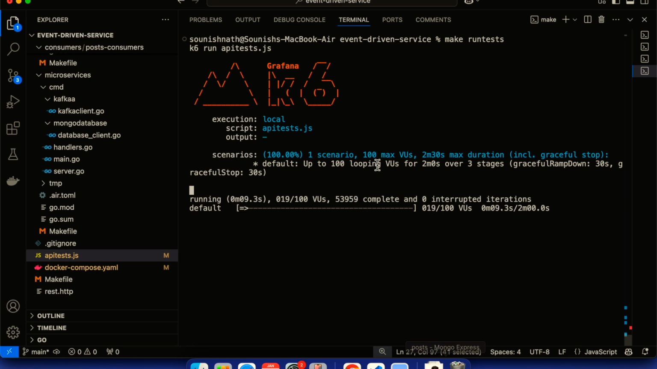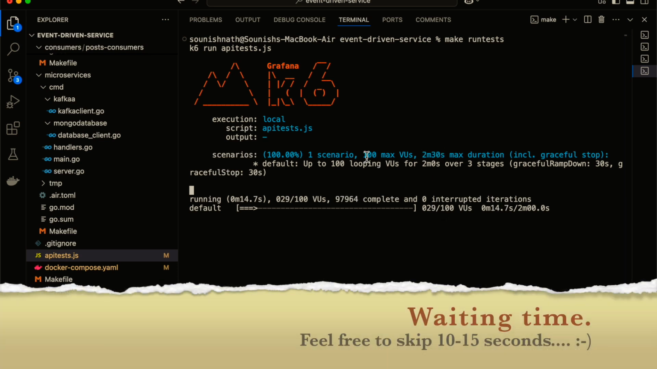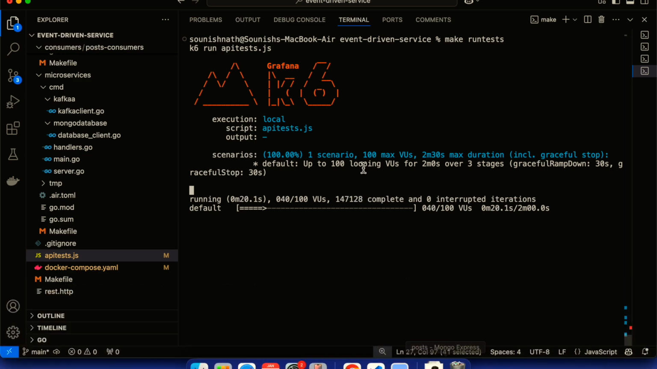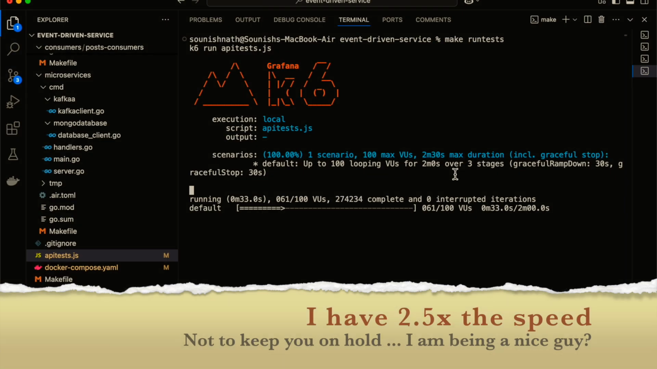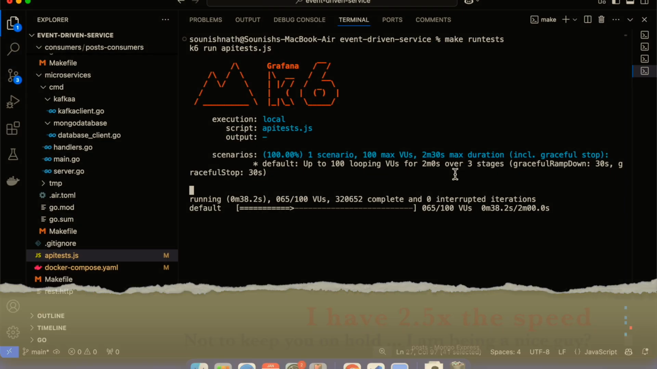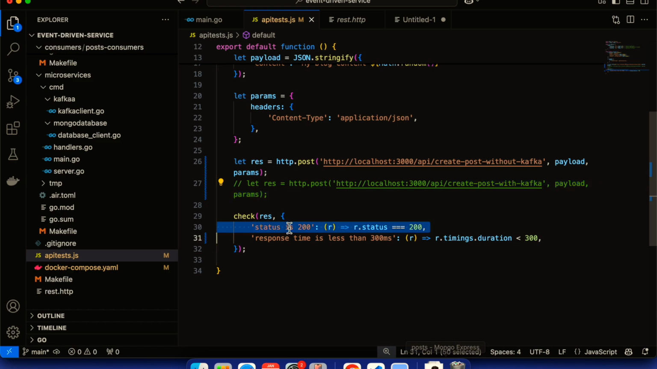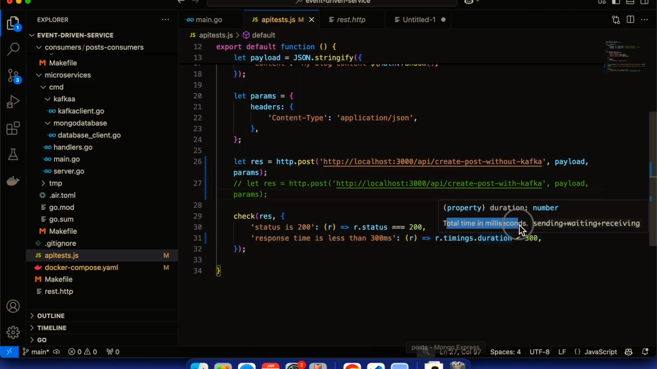The test will take almost 2.5 minutes as an estimated time, with up to 100 virtual users concurrently. Sorry, for 2 minutes, 100 users will be using this. Now let's see the things in action. The test has two kinds of checks: status is 200 and response time is less than 300 milliseconds. As for duration, it is the total time taking: connecting plus blocked time plus waiting time, everything in milliseconds.